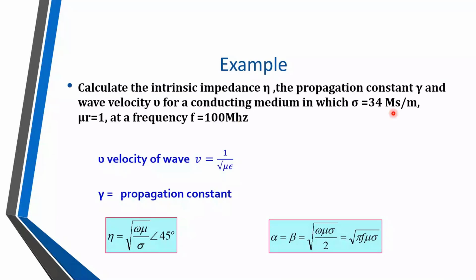Now if such an example is given, what you first have to find out is which kind of media it is. As sigma is given, obviously it is a conducting media.